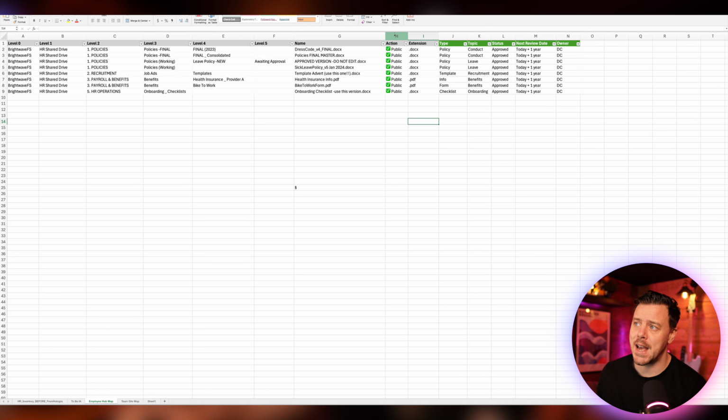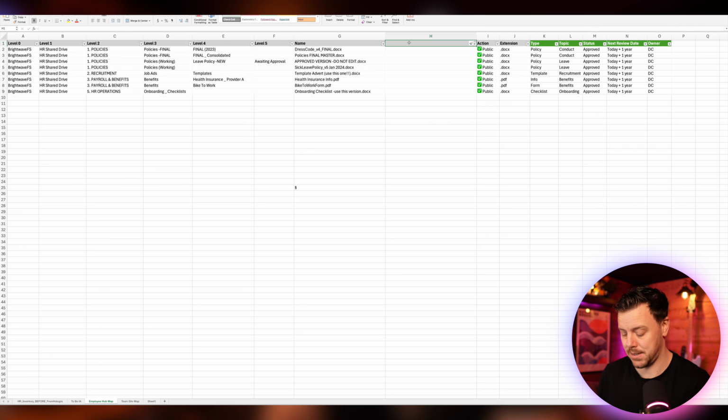It's not a bad idea to add a column in here which will track your migration progress. So for example, we can add a column called migration status. And we can add the same validation like we had before where we have options, and one option could be done and another one could be to do, and people will just update each line as they go through it so we know what's been brought over. And you might be looking at this and saying, yeah, easy for you to say, Dan, you've only got, what, 9 files in there, 8 files?